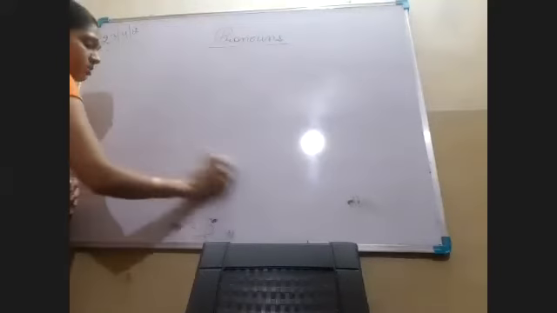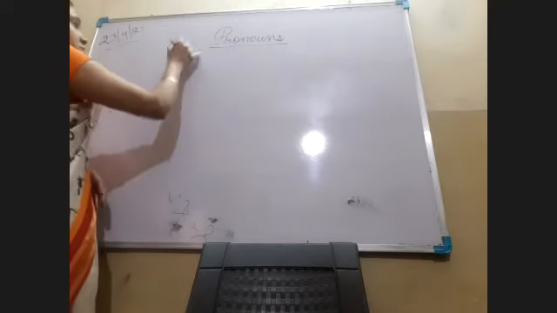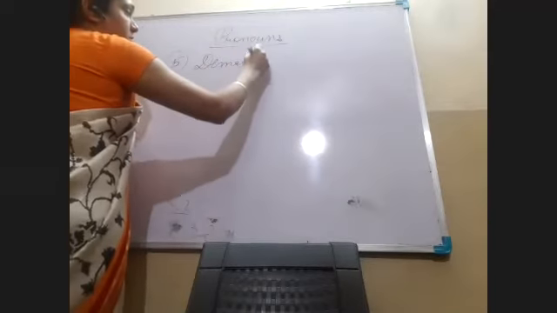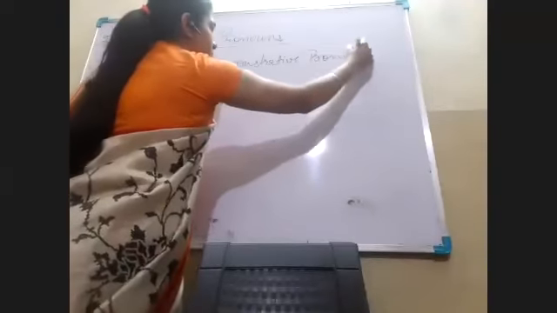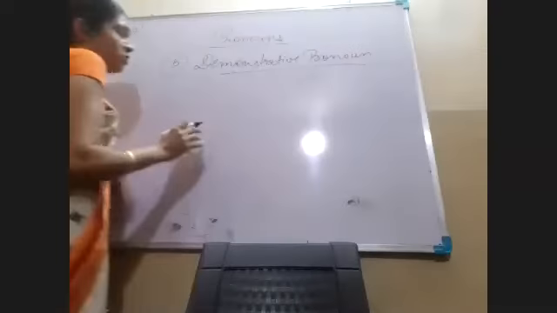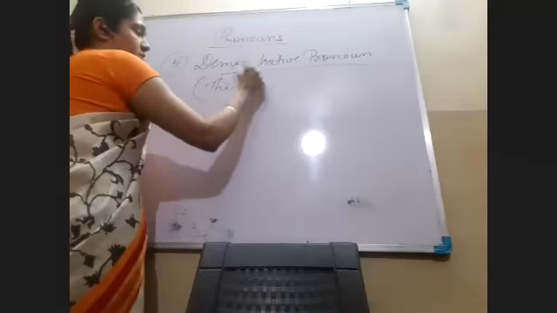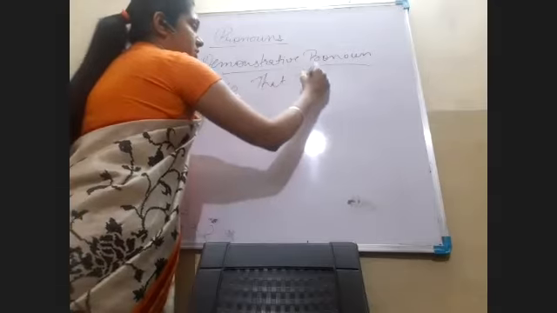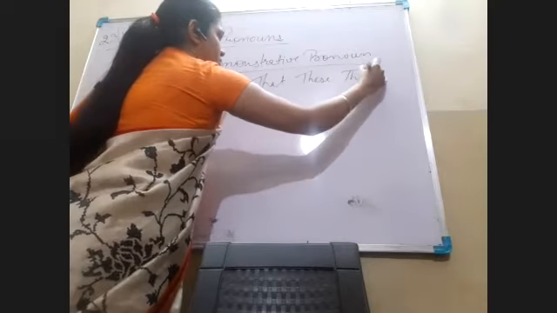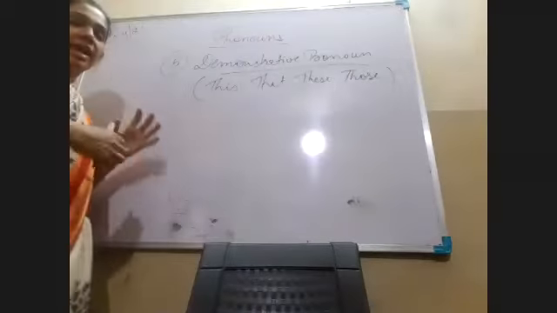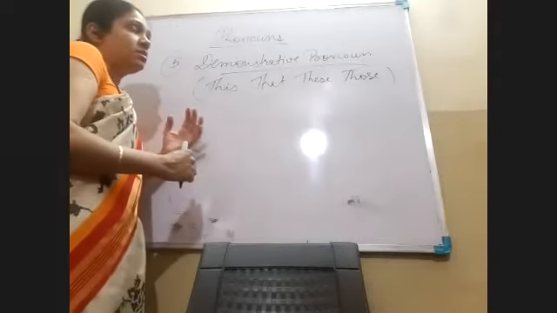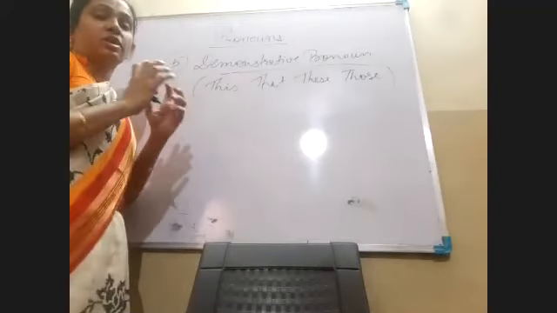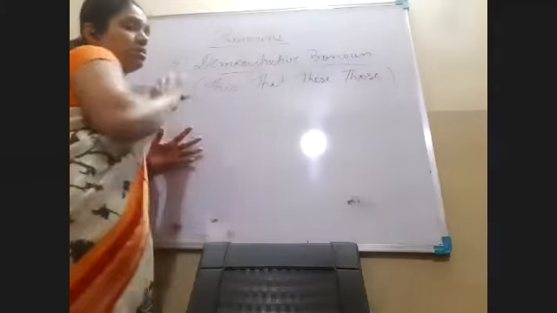We have used these demonstrative words many times: this, that, these, and those. These are the four demonstrative words which, when they are used in a sentence to point out, or in the place of a noun, become the demonstrative pronoun.